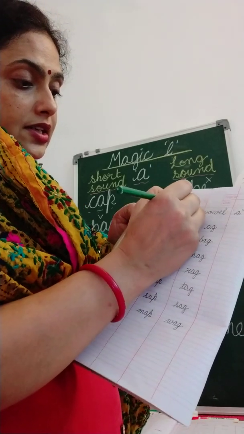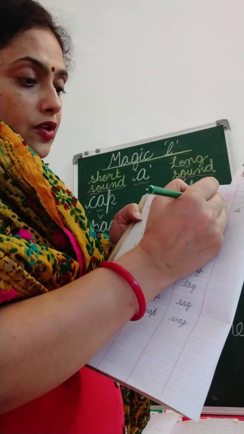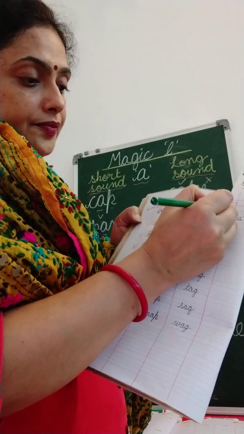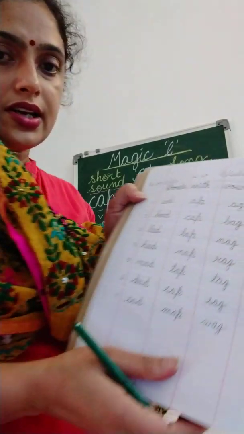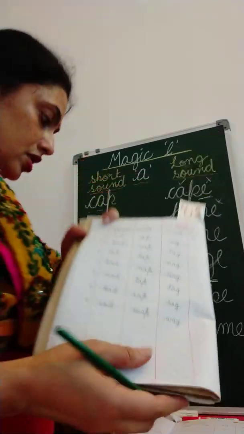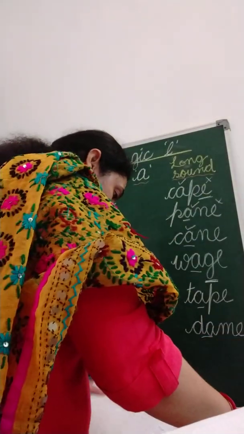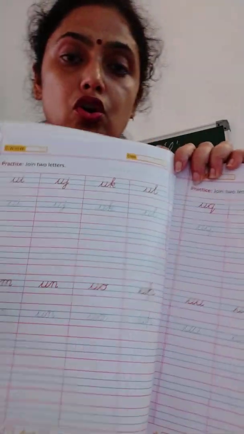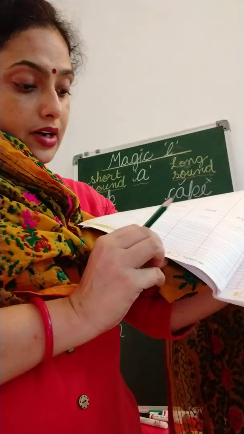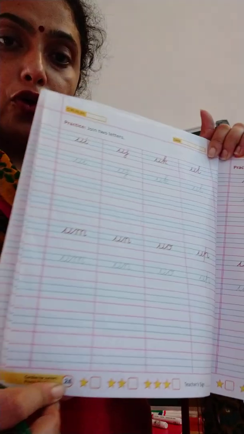2020, CW, Wednesday. Okay, so do this work in your English notebook. Alright, and in your Cursive for Junior book, you will do page number 24.